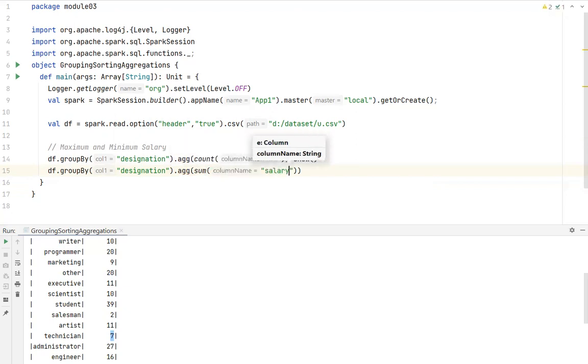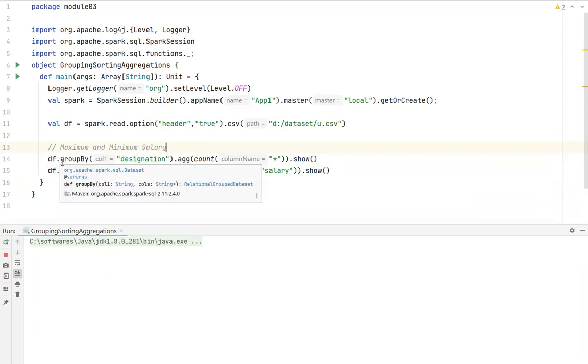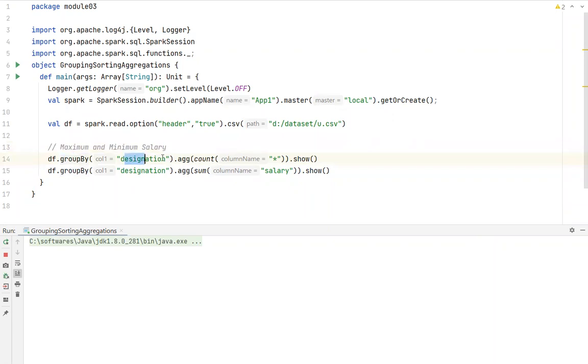Sum on the column salary dot show. Very simple, guys. Only thing, one time you have to practice. If you practice, trust me, it's going to be very easy and it's not difficult. Simply remember the syntax. Grouping by based on this column, and you're performing aggregation and you're passing the aggregation method name. So you want count, you want sum.